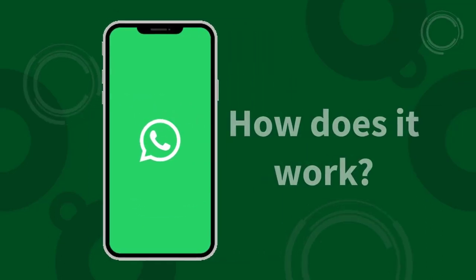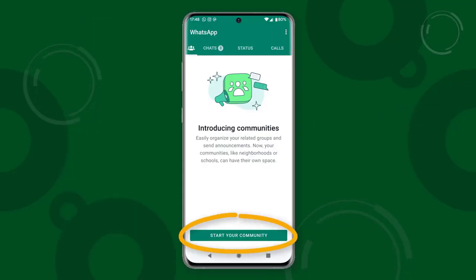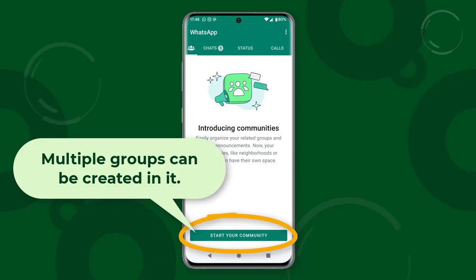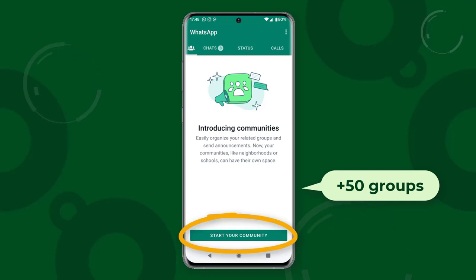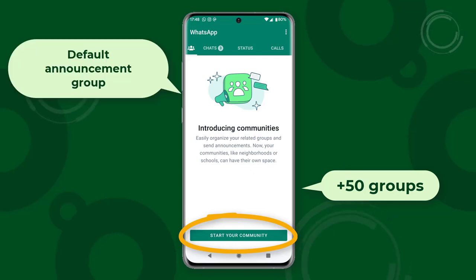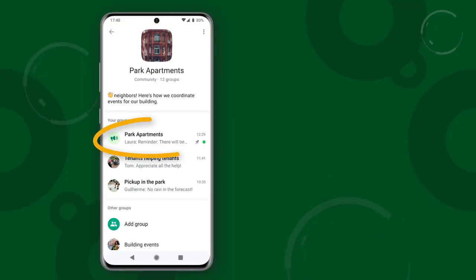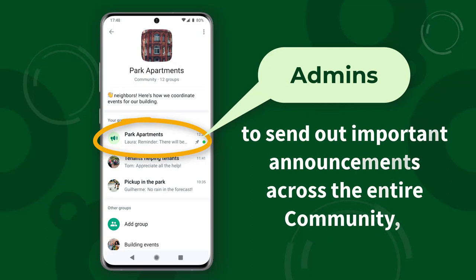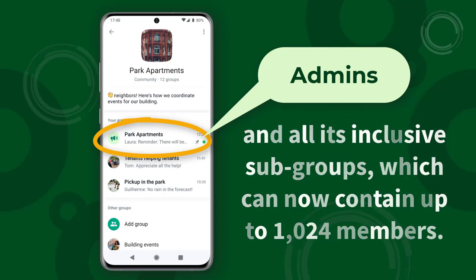Next, how does it work? When an admin creates a new community, multiple groups can be created in it. Users can add up to 50 groups in addition to a default announcement group, which in itself can hold up to 5,000 members. This central announcement group can be used by admins to send out important announcements across the entire community and all its inclusive subgroups, which can now contain up to 1,024 members.